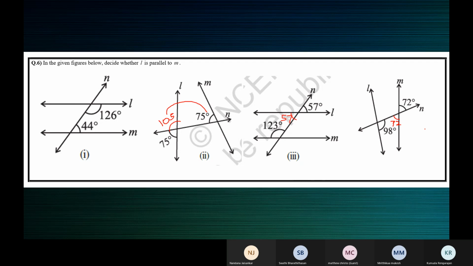It should be 180. So co-interior angles are not supplementary. Therefore, L is not parallel to M.